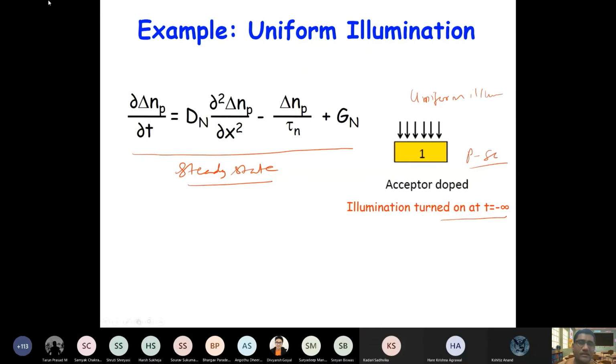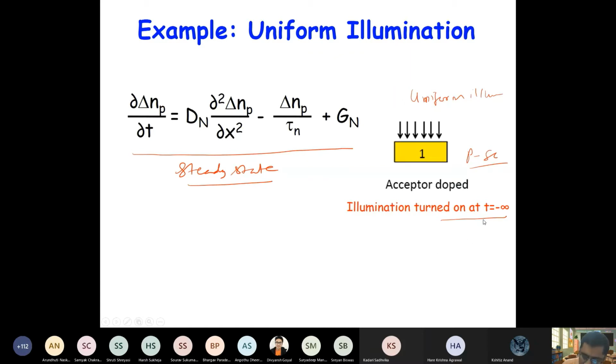To begin solving this problem, first of all we have to check: if it is a steady state, then the derivative will become 0, right? So let's consider two cases. Illumination at t equal to minus infinity, and another case, illumination at t equal to 0.